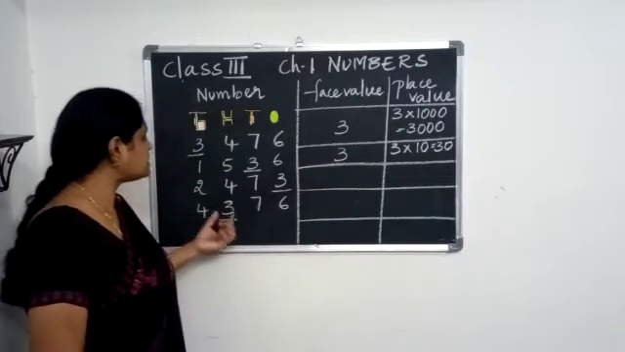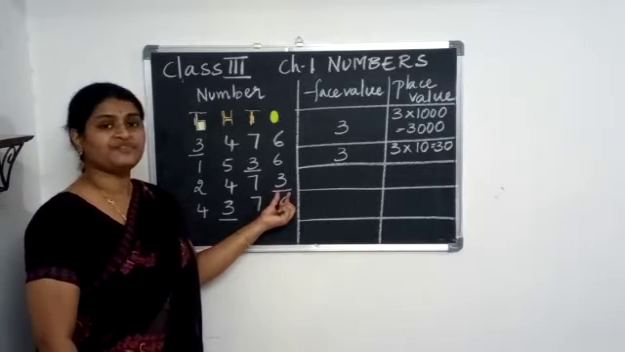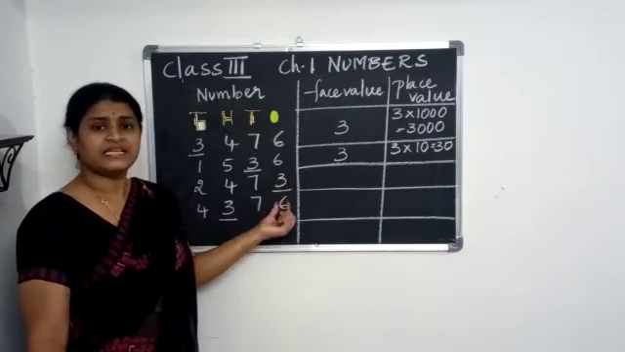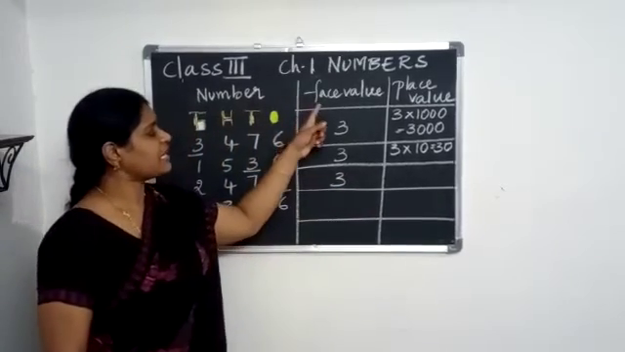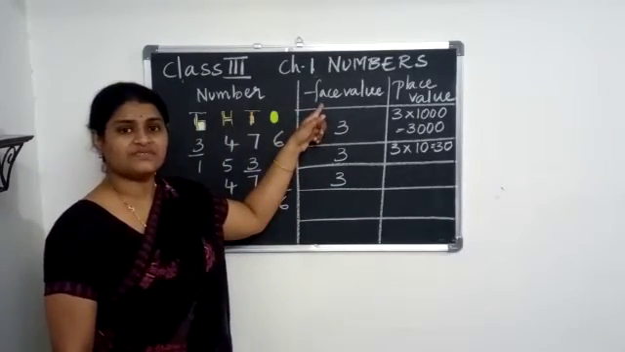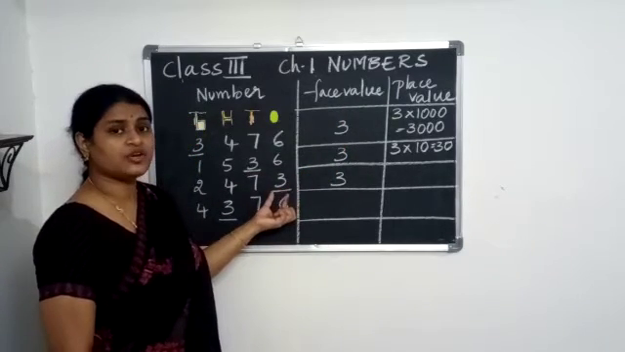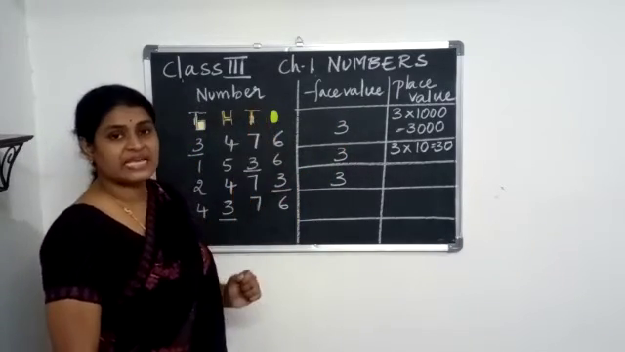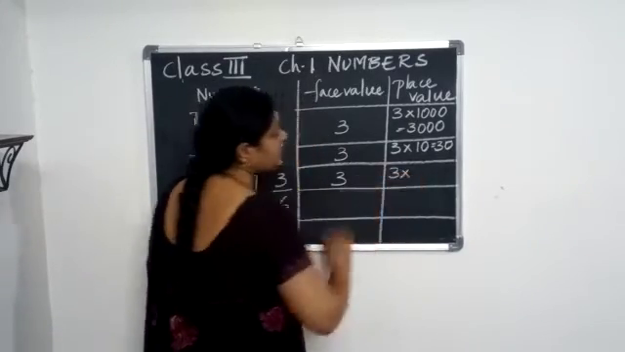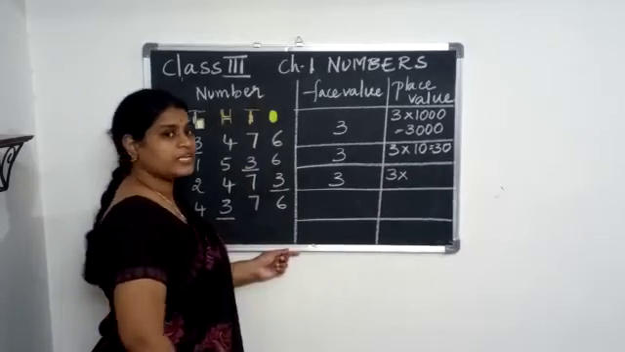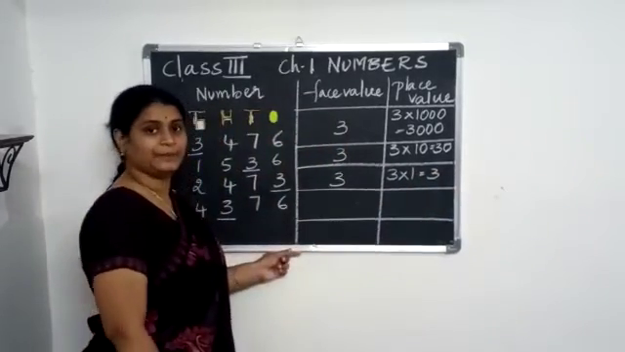Coming to the next number. Can you tell me what is the face value of this 3? It is 3 again, because we are writing the face value. Coming to place value, this 3 is in which place, children? It is in ones place. We have to multiply with 1 because it is in ones place. 3 into 1 is nothing but 3.